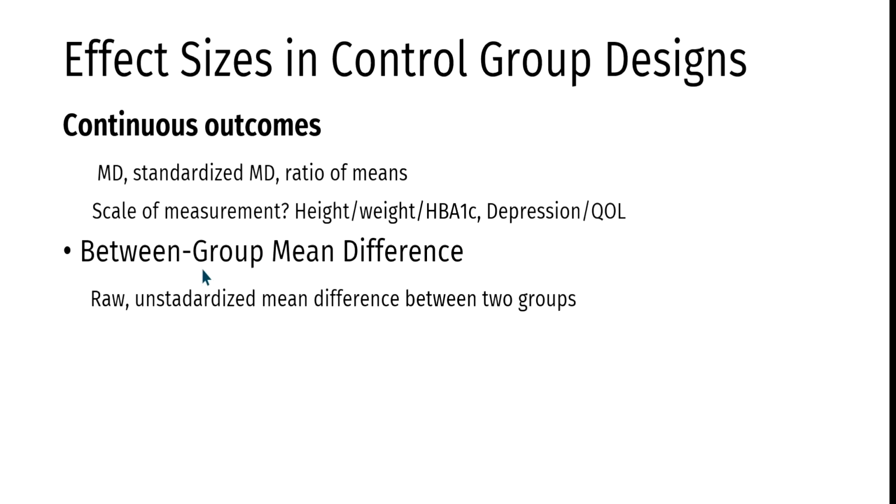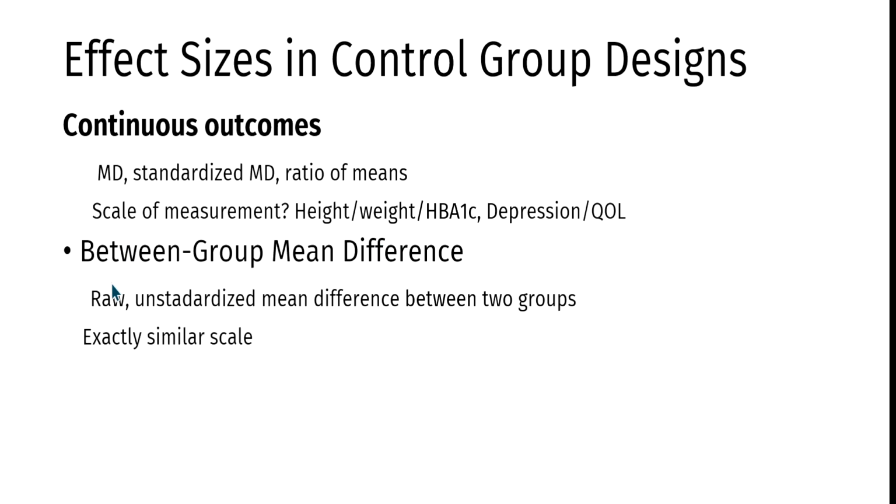In some cases, you will also use within group mean difference, especially in pre-post studies, before-after studies, before the intervention and after the intervention. For example, in an exercise or physical activity trial, you might measure heart rate or respiration rate before and after the exercise. If the heart rate before the exercise was 70 and after the exercise it is 90 or 100, then you get this pre-post difference, and that is called the within group mean difference. We'll talk about that later, but for now let's stick with between group mean difference.